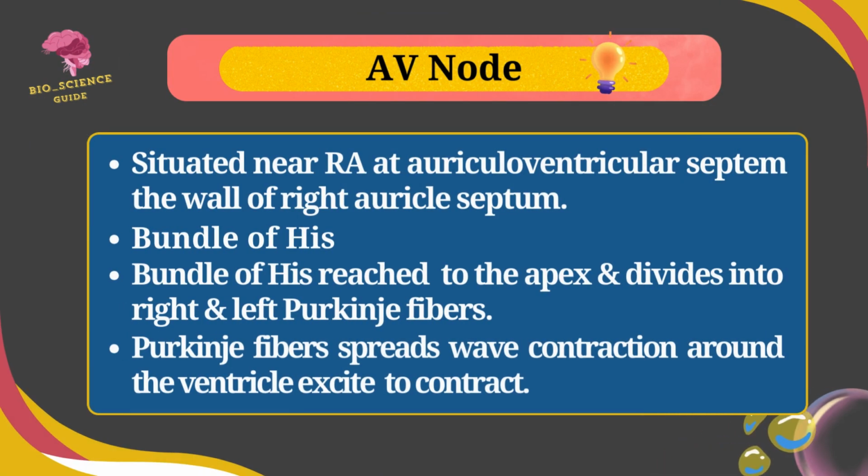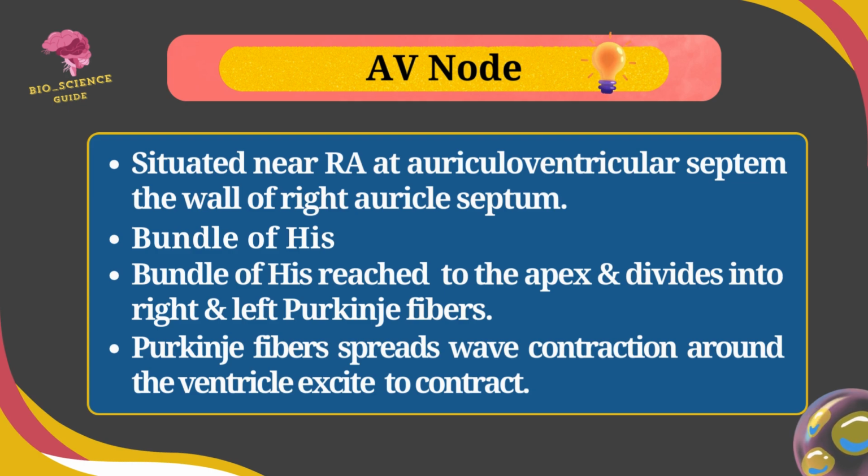The AV node or auriculoventricular node, which is situated near the right auricle, auriculoventricular septum, gives a mass of specialized nerve fibers called bundle of His, which pass down the septum and reach to the apex and divide into right and left branches called Purkinje fibers.